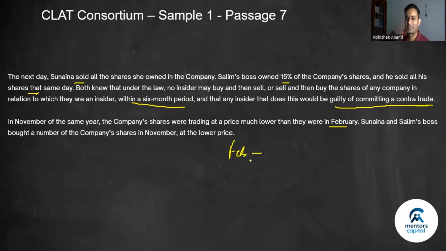So if in 6 months they were to buy the shares, they will be guilty of contra trade. But when do they buy again? November. So this is more than 6 months. So Sunaina and Salim would not be guilty of contra trade because it is more than 6 months.